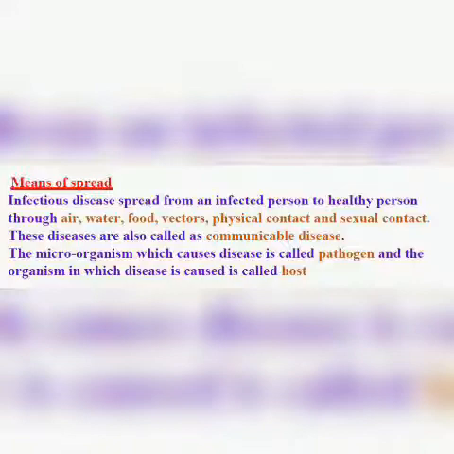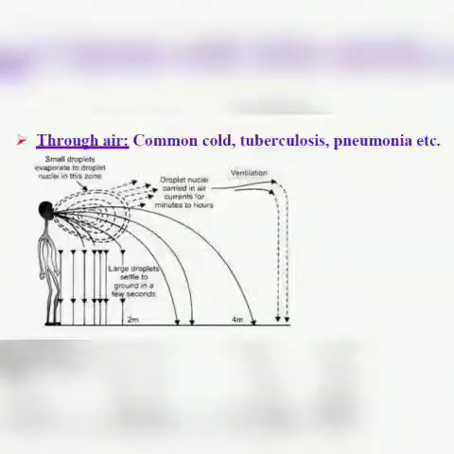Let us discuss how diseases can be spread through air. The diseases which spread through air are common cold, tuberculosis and pneumonia, and this occurs through little droplets thrown out by an infected person who sneezes or coughs. When a person who has a common cold sneezes or coughs, small droplets go into the air, and whoever is nearby will catch the infection.